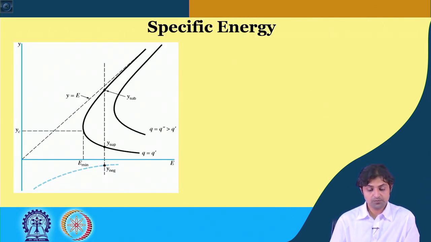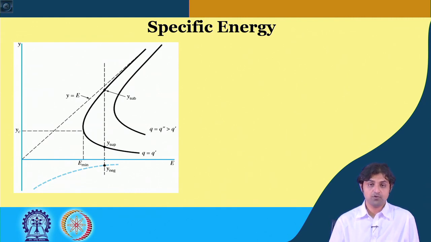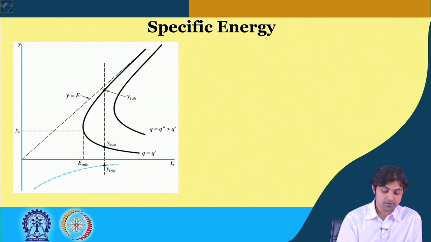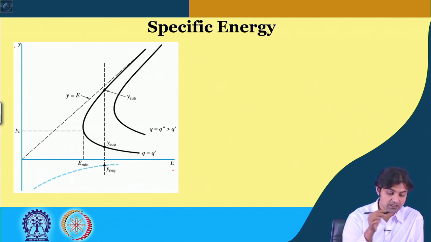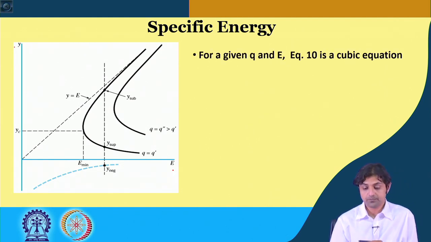So, if we plot equation number 10, this is the type of curve that we get, where E, the specific energy, has been plotted against y, for specific small q's. So, we have fixed small q's and tried to plot E as a function of y, and this is what we get. We are going to go through it one by one.